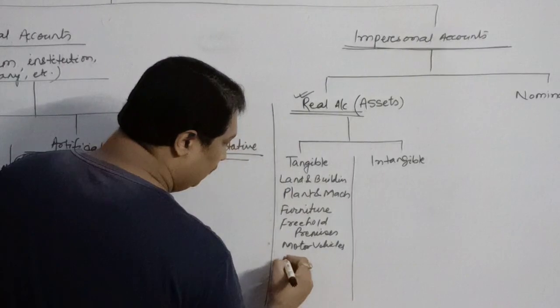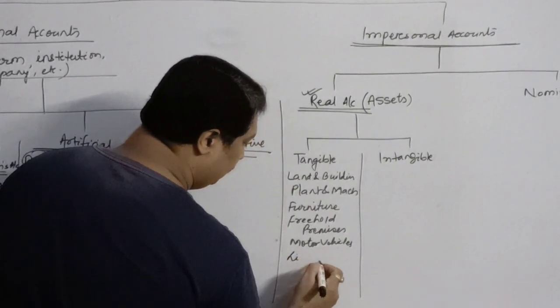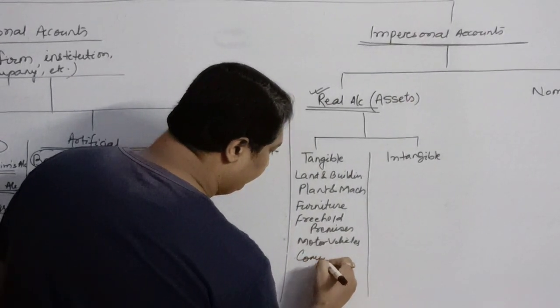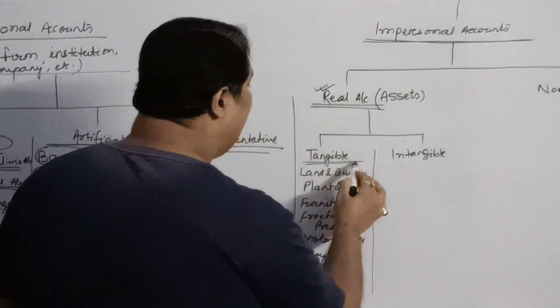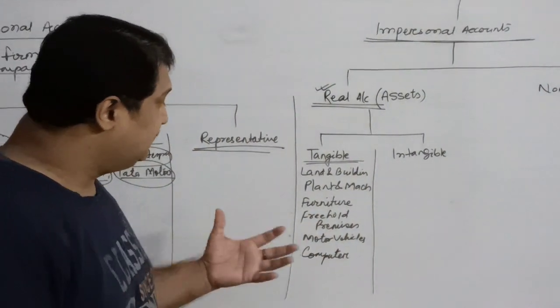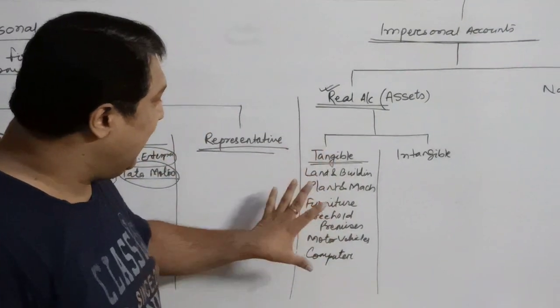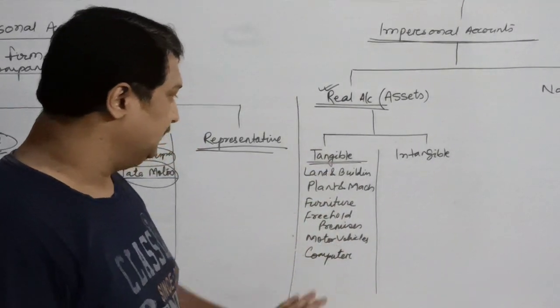computers. So all these, since they can be seen, they can be touched, they have physical existence, so they are called tangible assets.